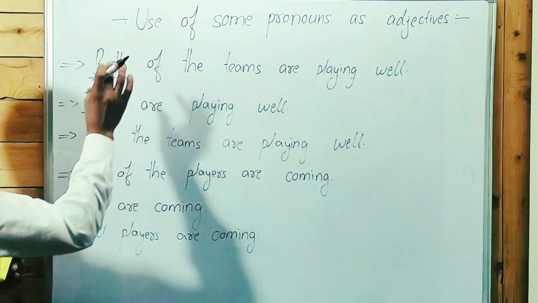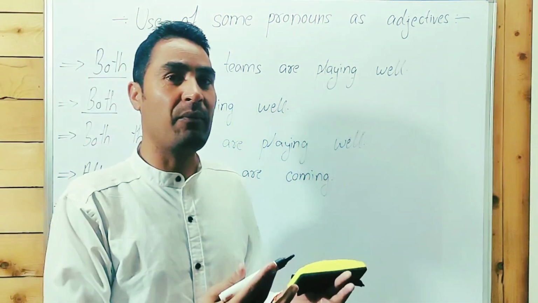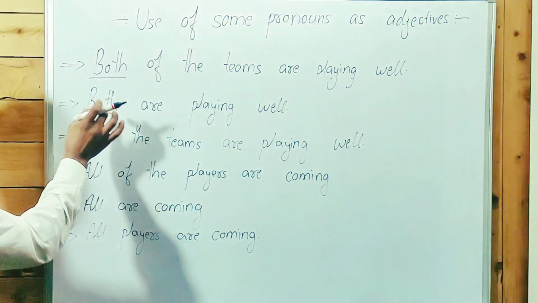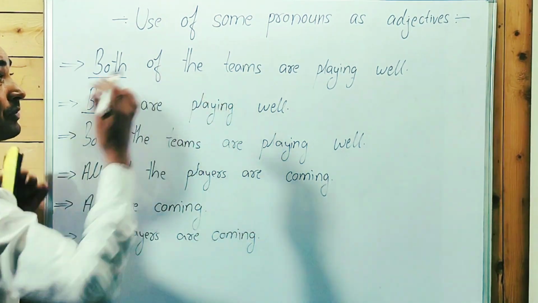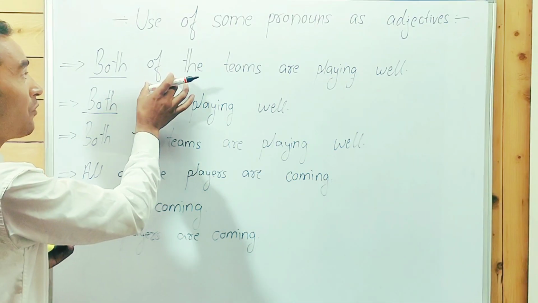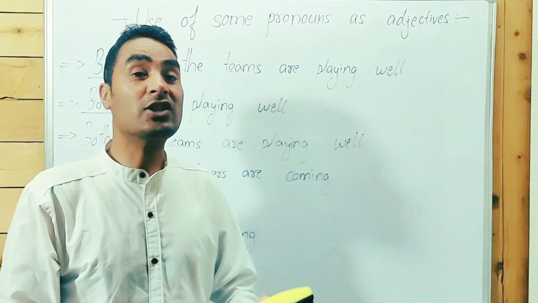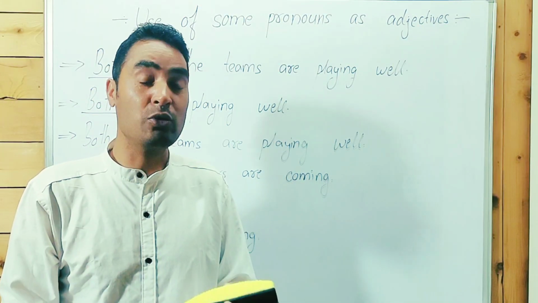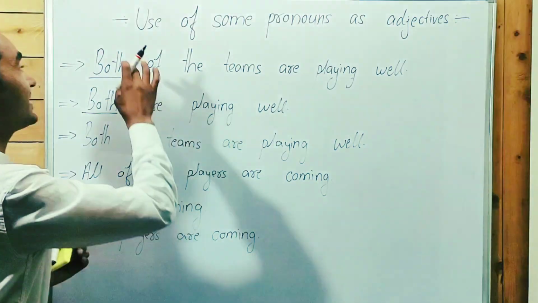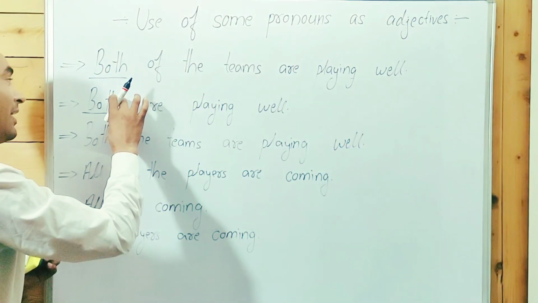Okay, both are pronouns. So now what is the difference between them? Which type of pronouns are there? Both are playing, and both of them are playing. Guys, when we use the "of" structure with a pronoun, that is called a distributive pronoun. This is a distributive pronoun, and this is an indefinite pronoun.